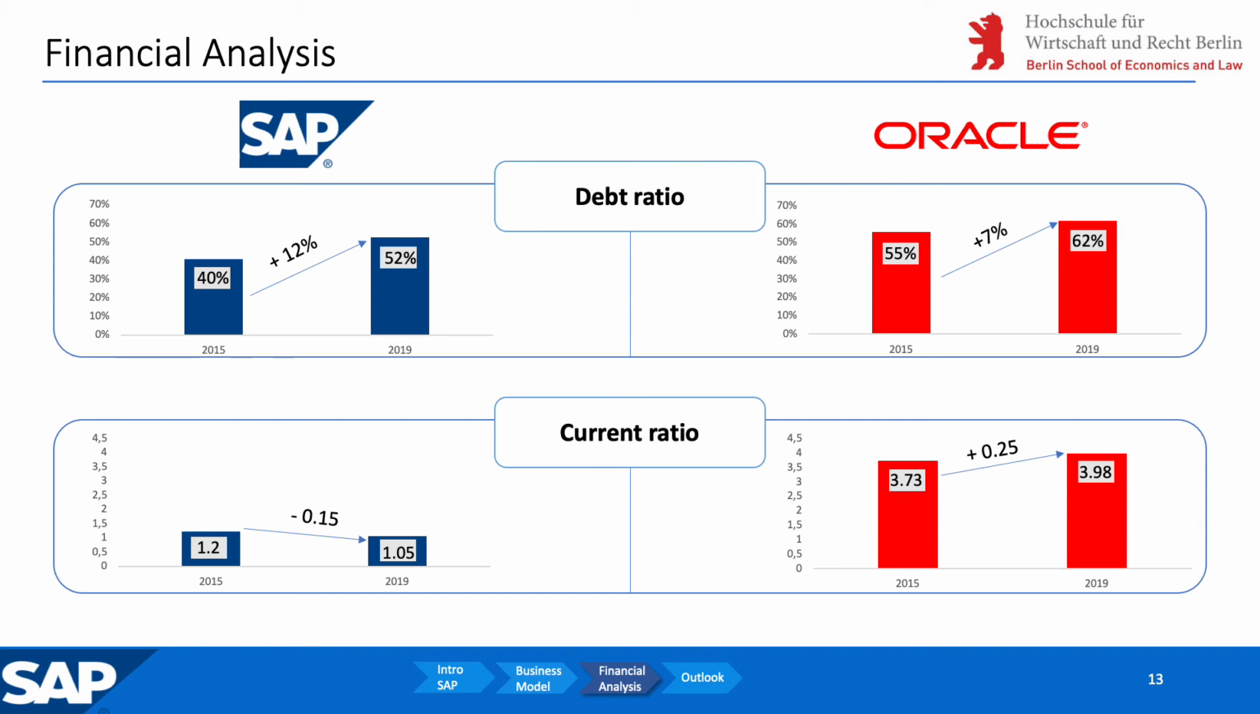In this case, SAP is pretty well positioned, but what could SAP do if they wanted to decrease it even more? The most obvious measure would be to raise equity and increase the total assets. However, it is very difficult to do so.